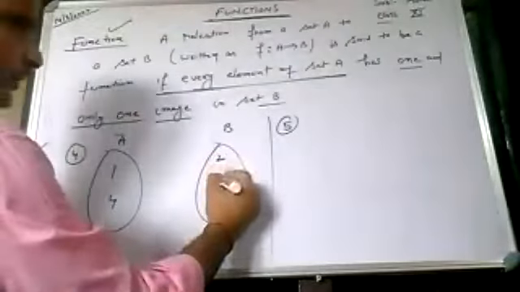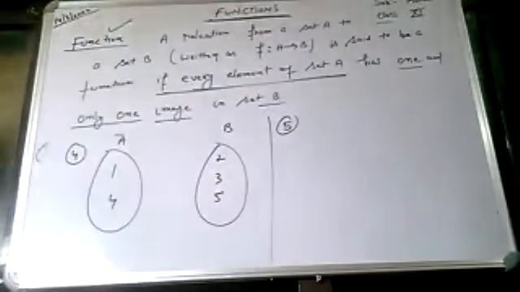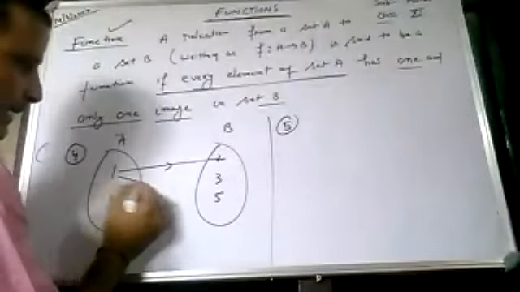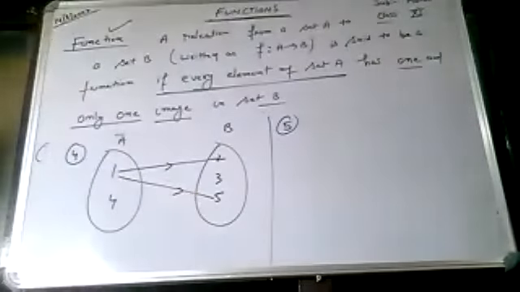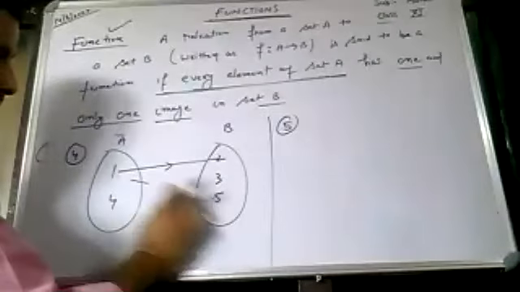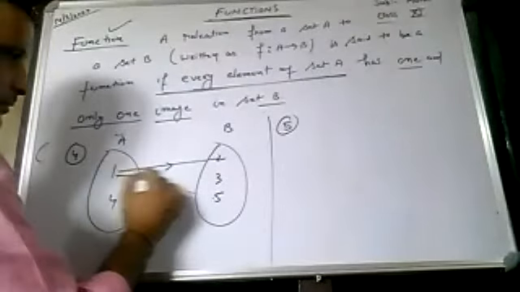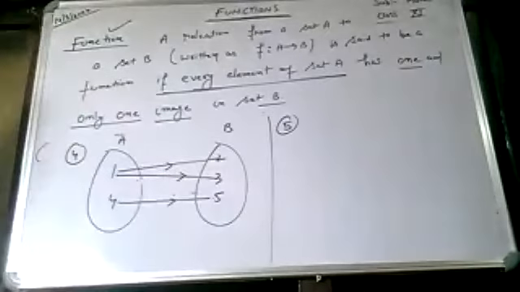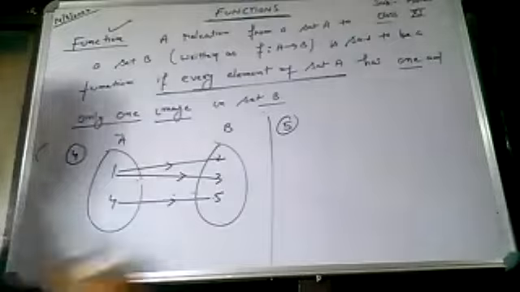So 1 is mapped to 2, 1 is mapped to 5, clear? And 1 is mapped to 3, and 4 is mapped to 5. Think, decide whether this is a function or not.